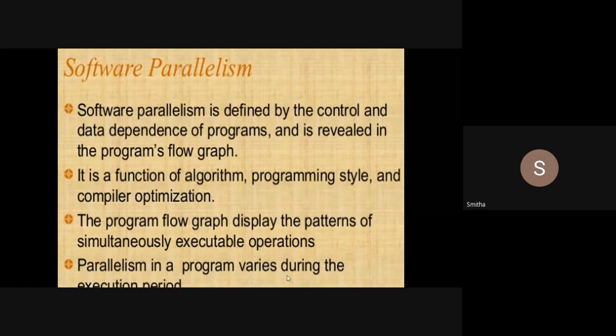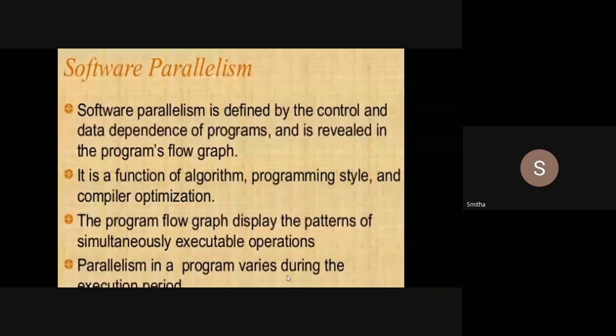We know that by seeing the instructions, we can identify the dependencies. That can be data dependency, or it can be resource dependency, or it can be control dependency. But for software parallelism, we will not see resource dependency because that will come under hardware parallelism. We want to see only the data dependency and control dependency.